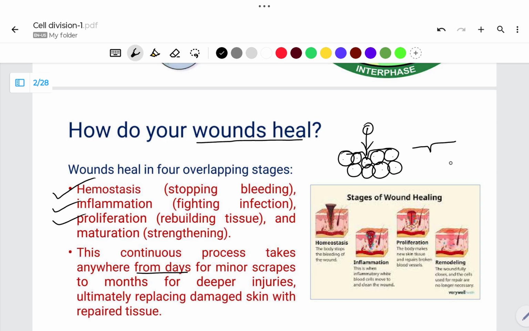The healing process takes place because in the cut area new cells will form, and these new cells build up, and after a few days we will observe our finger become as it was. So this is the wound healing process. Why does this process take place? To get healed from the injury, and one major important role here is played by cell division.